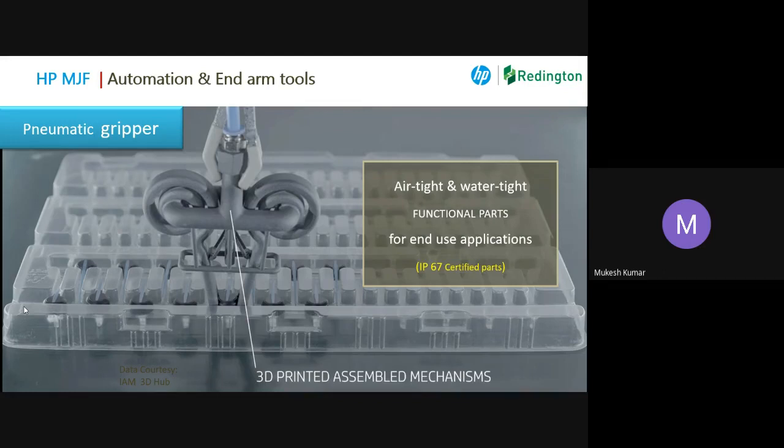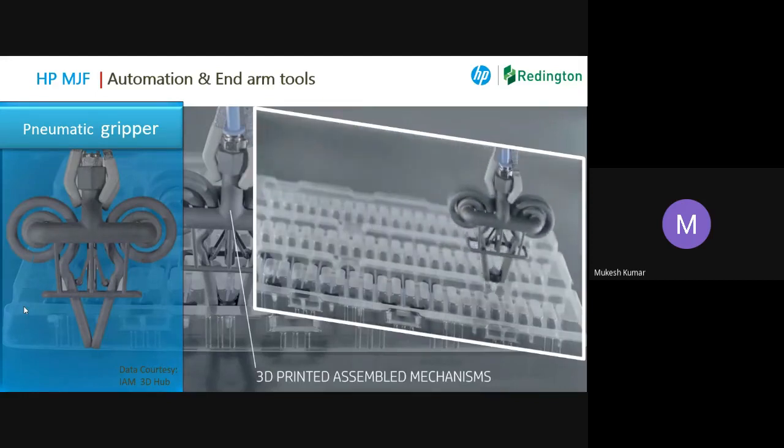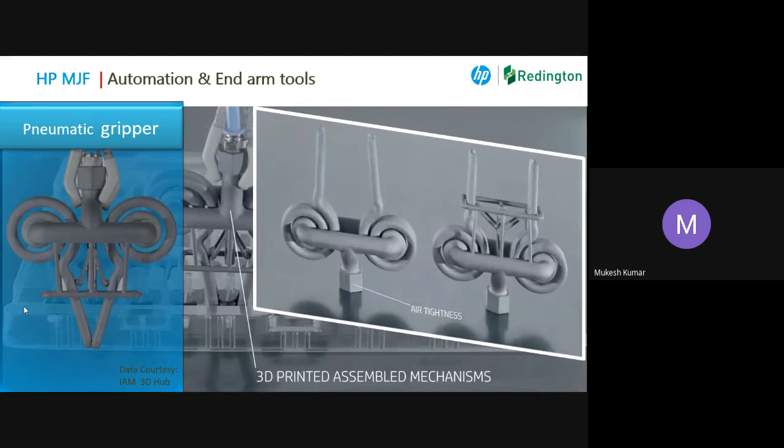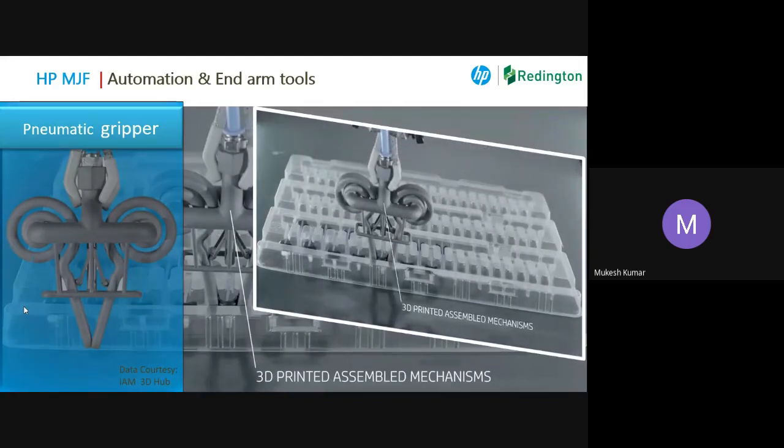HP technology gives you the flexibility and the advantage that you can make fully airtight, watertight parts. It is a fully IP67 certified part. Means you can put your part in the water also, it will function. It is not going to leak. If you see the gripper, it is a working gripper, and we have already tried the cycle out 1 million times. 1 million times it has performed. This is a fully airtight part, which was never there in any of the 3D printing technologies, right? So this is one advantage.